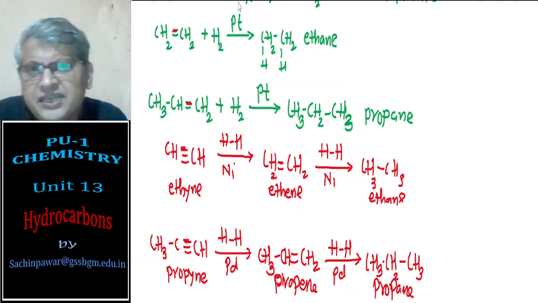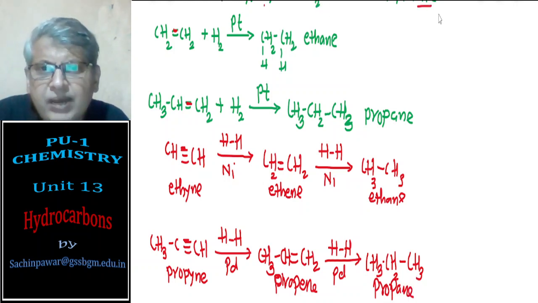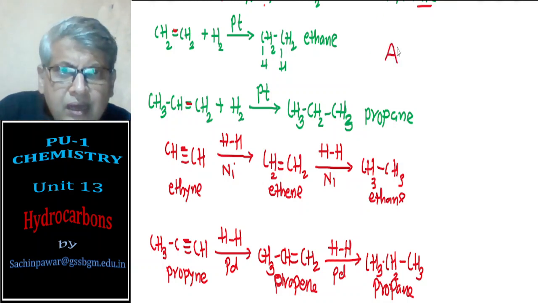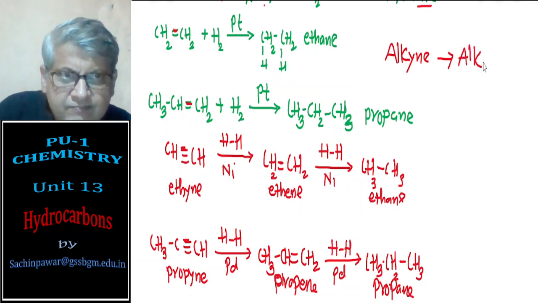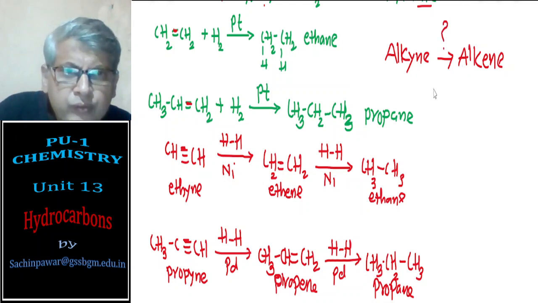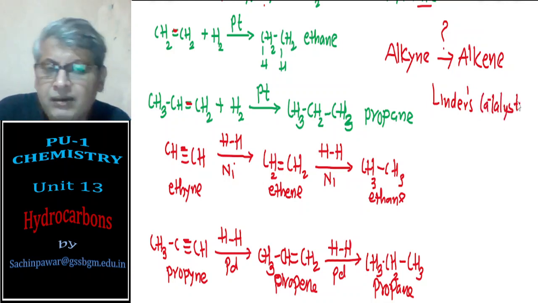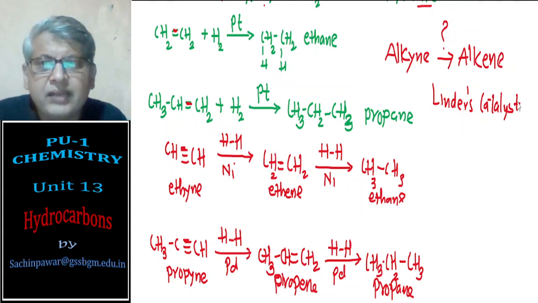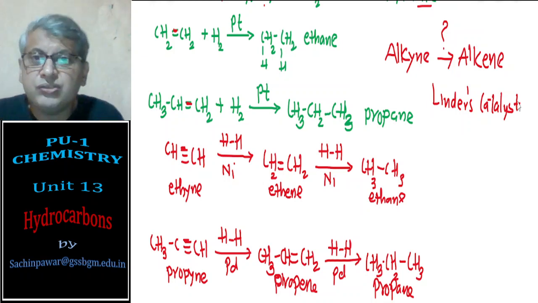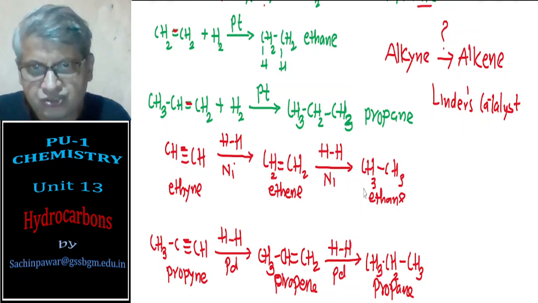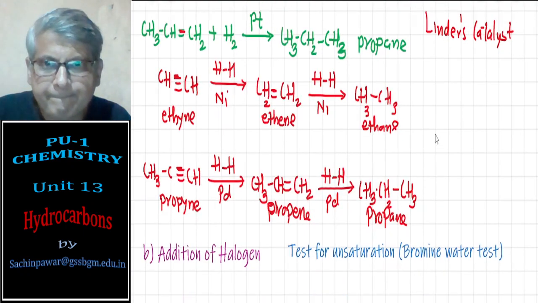So alkenes and alkynes, when they react with hydrogen, form alkanes. Can we convert alkynes to alkenes? The answer is yes, we can do it. For this we have to use Lindlar's catalyst. And that we have already learned in our previous topic under the heading preparations of alkenes and alkynes. So this is addition of hydrogen to alkenes and alkynes.